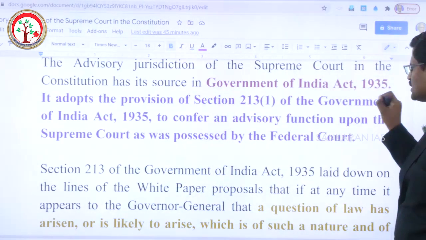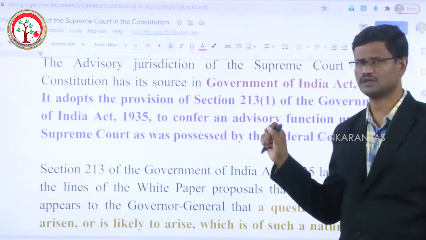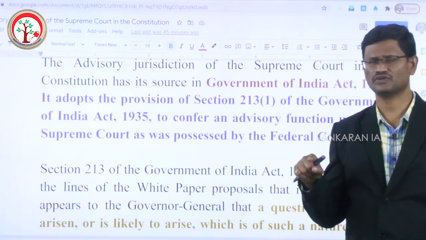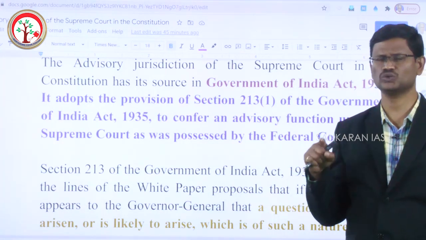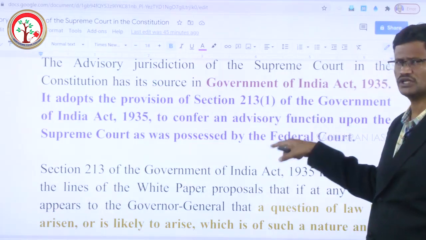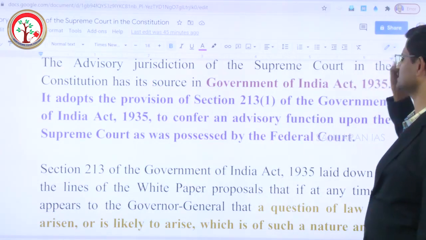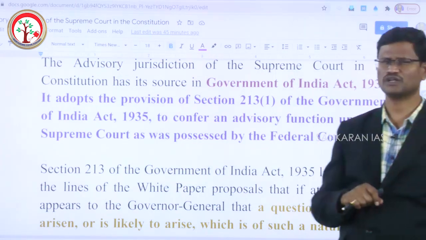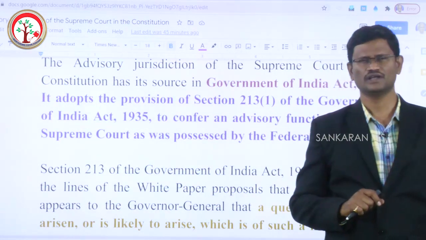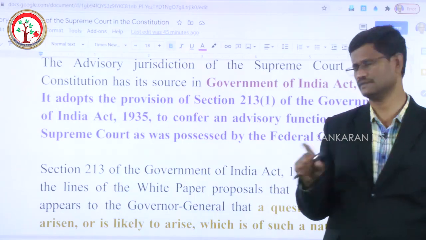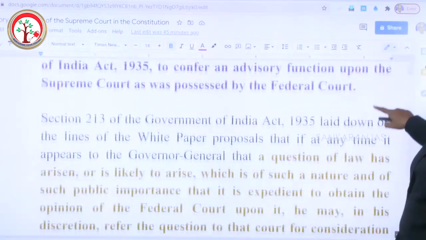Section 213 Clause 1 confers such a power on the Federal Court established under the Government of India Act 1935 in relation to the Governor General of India. And this is borrowed into the Indian Constitution from the Government of India Act 1935. Section 213 Clause 1 also deals with the advisory jurisdiction of the Federal Court in relation to the Governor General of India. And in addition to this,